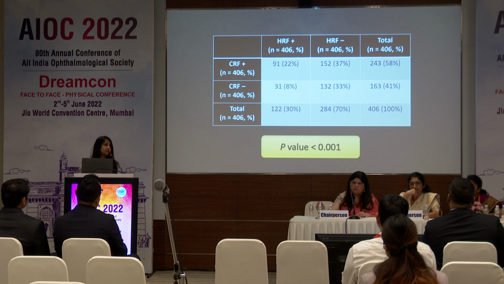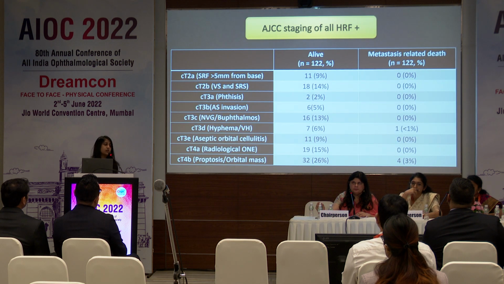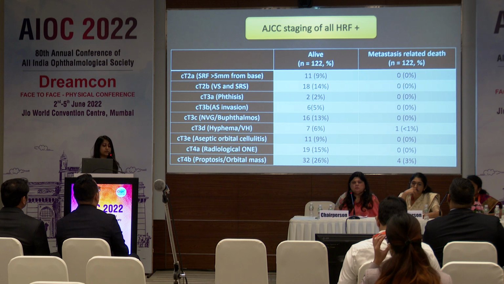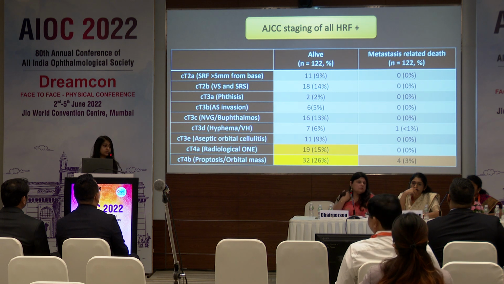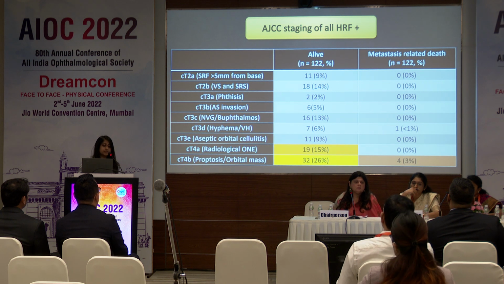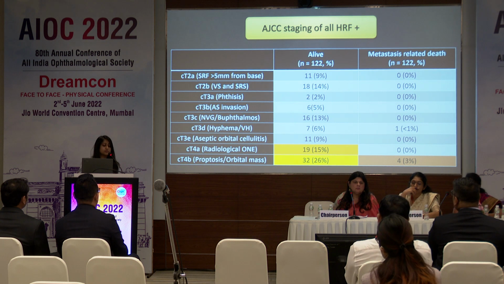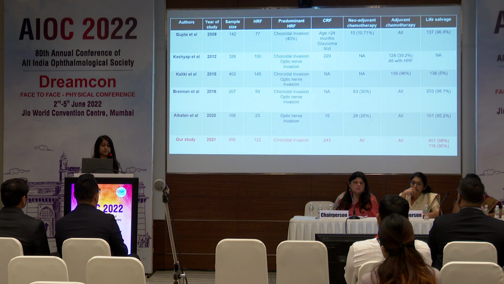So when we see clinical risk factors, we have a high chance of getting histopathological risk factors despite neoadjuvant chemotherapy. We assessed all the histopathological risk factors and went on to study the AJCC staging of those patients only. And we saw that the metastasis-related death was most commonly seen in the radiological optic nerve extension proven patients, or the ones which presented with proptosis and orbital mass at clinical presentation.